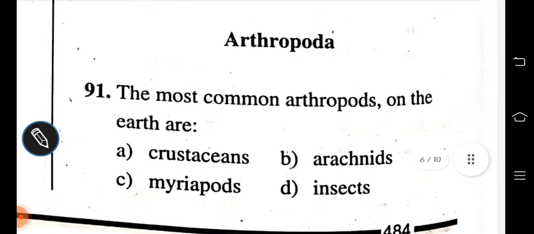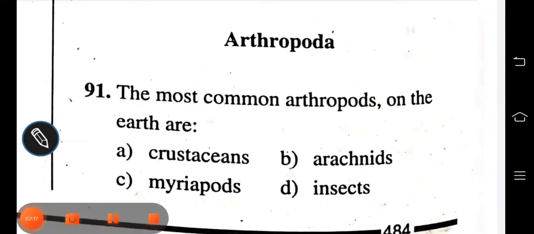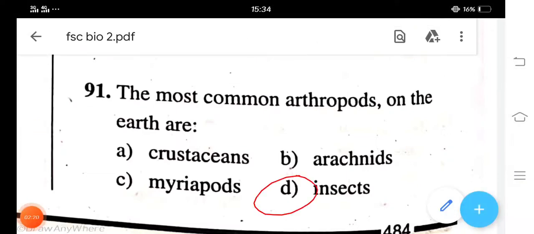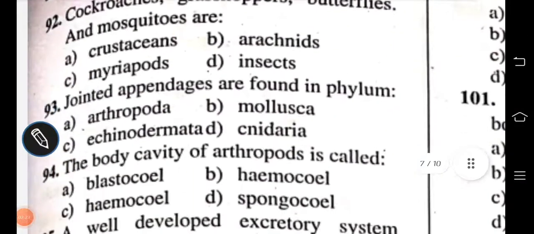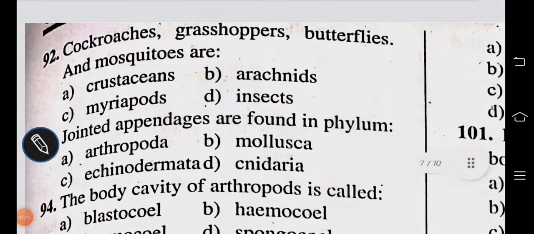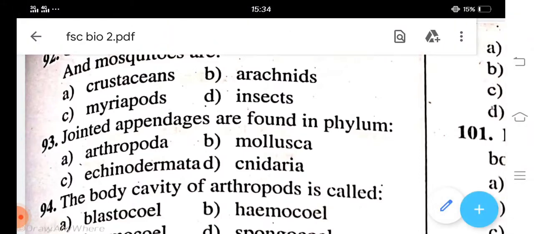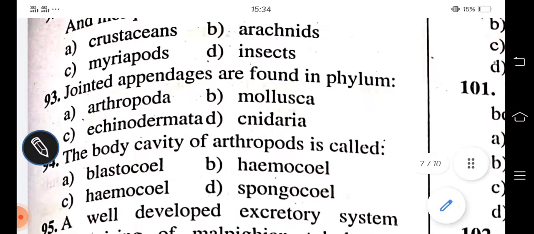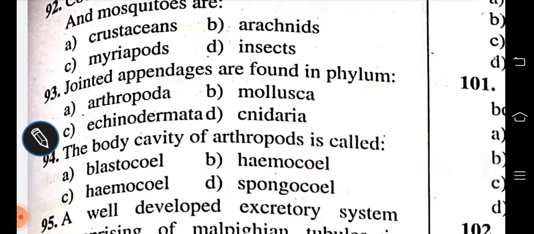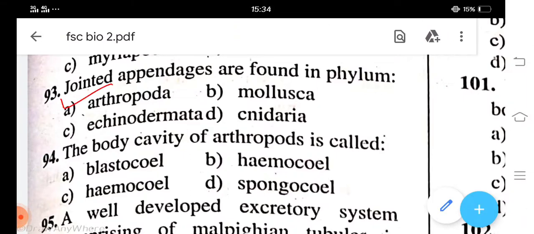The most common arthropods on the earth are crustaceans, arachnids, myriapods, insects. So it's basically insects. D is correct. Cockroaches, grasshoppers, butterflies, and mosquitoes are crustaceans, arachnids, myriapods, insects. D is correct. Jointed appendages are found in the phylum Arthropoda, Mollusca, Echinodermata, Cnidaria. Jointed appendages in phylum Arthropoda.